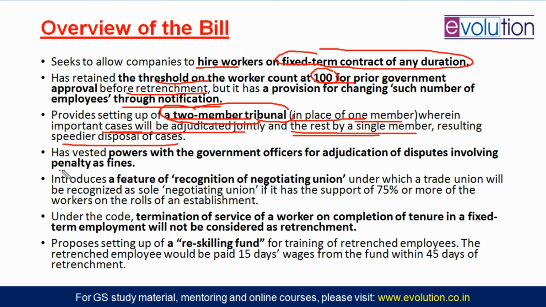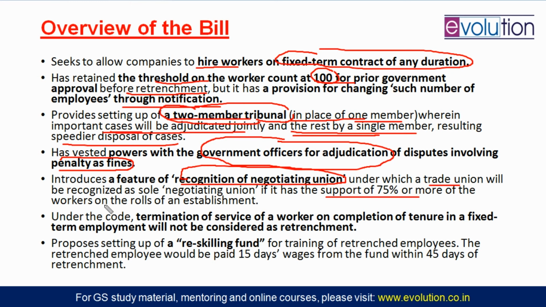And whenever a penalty or fine is involved in a dispute, a government officer will be responsible for the adjudication according to this code. I already told you there is a feature of recognition of a negotiation union. Negotiation union what? A trade union having the support of 75% or more of the workers on the rolls of an establishment, or the muster roll. That trade union can work as the negotiating union. And if a trade union does not have the support of 75% of workers, then a council will be created for the adjudication of disputes.